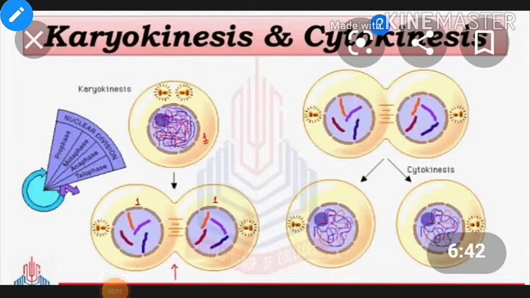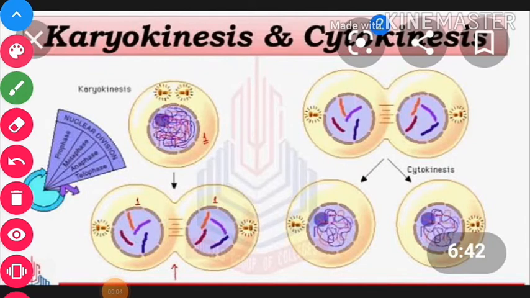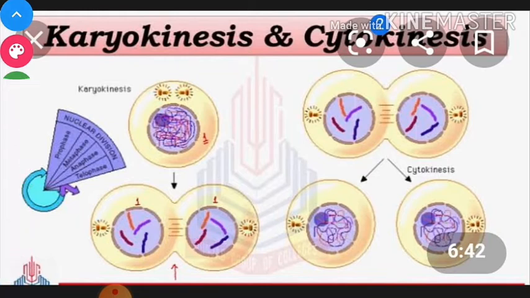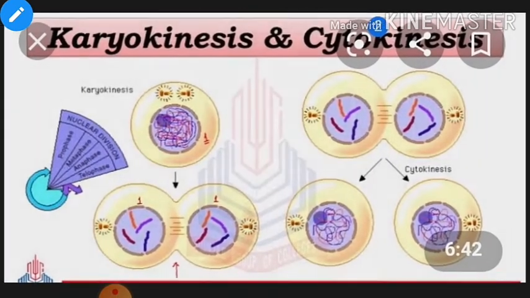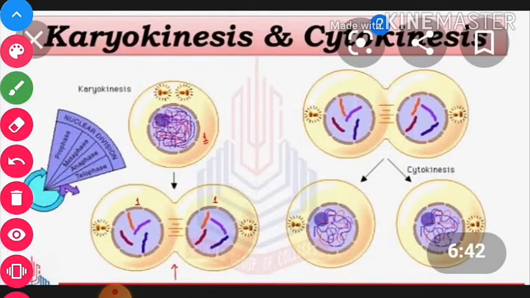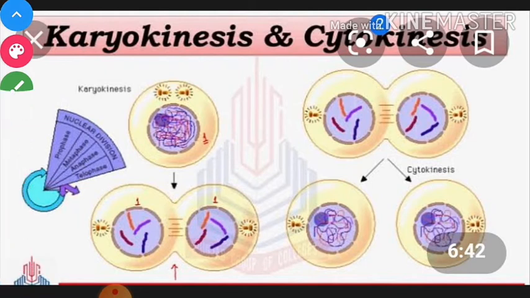In the next step we will know how the cells divide and how the process of mitosis occurs in cells. This is the overall process of mitosis, in how many steps the cells undergo the mitosis process.